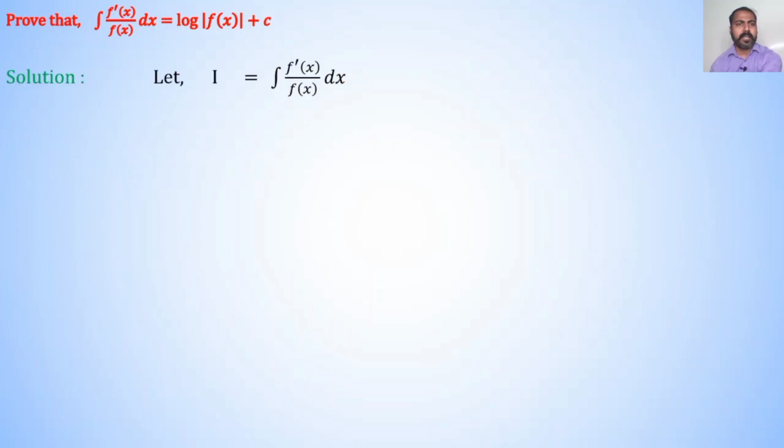Solution: let I is equal to integration f dash of x divided by f of x dx. Put for the function whose derivative is inside the integration. We know that here derivative of f of x is f dash of x. So, put f of x is equal to t.